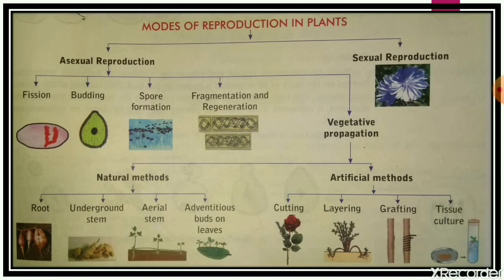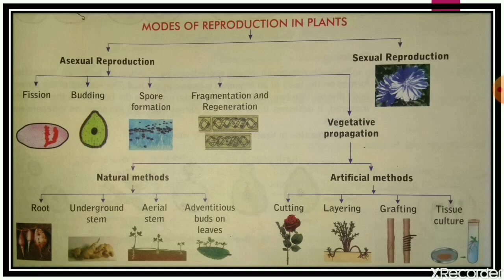Modes of reproduction in plants. Here we can classify these modes of reproduction in plants into two, as we know: asexual reproduction and sexual reproduction. Sexual reproduction we will see later on. First we will see asexual reproduction. In asexual reproduction, these are the methods. First one is fission, which is generally binary fission. Then next are budding, spore formation, fragmentation and regeneration, and vegetative propagation.